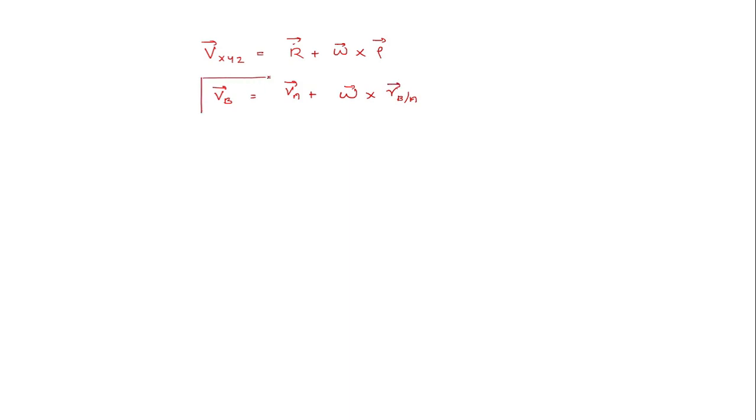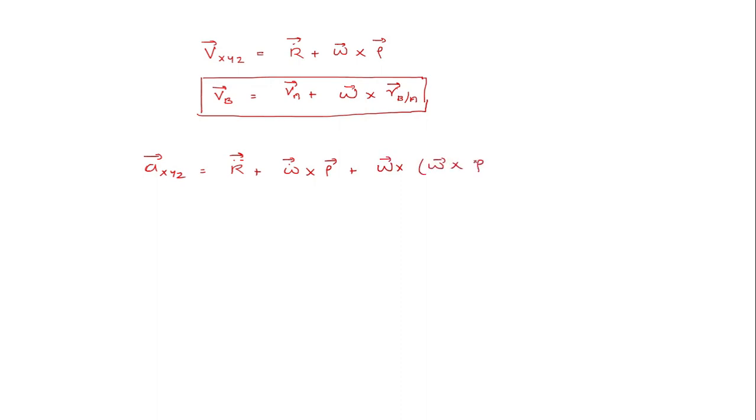So this is the same equation in terms of relative motion in most textbooks other than Shames, whether it may be Craig or Hibbeler or Beer or any other textbook. And for acceleration, I'll write it here: A_XYZ is equal to R double dot plus omega dot vector cross rho vector plus omega vector cross omega vector cross rho vector.